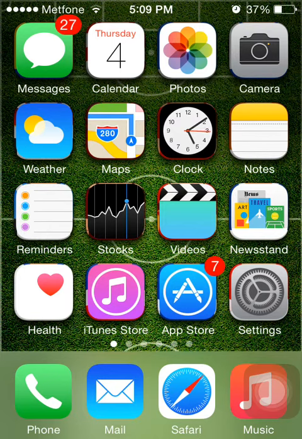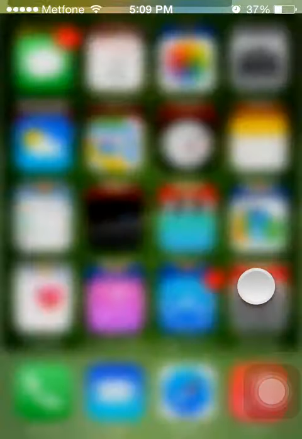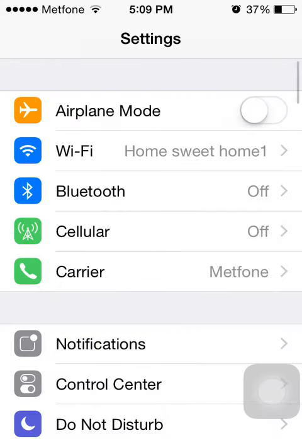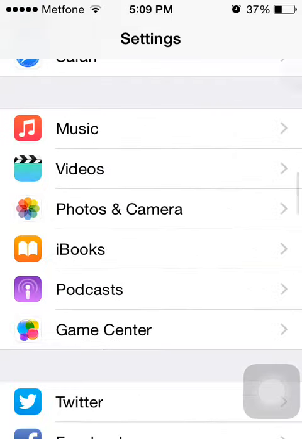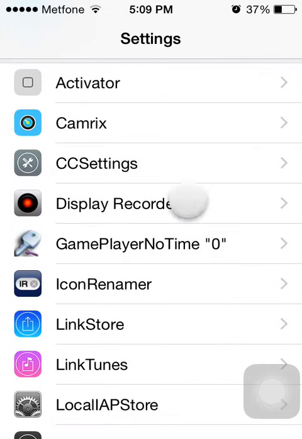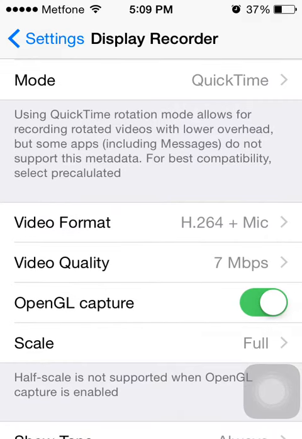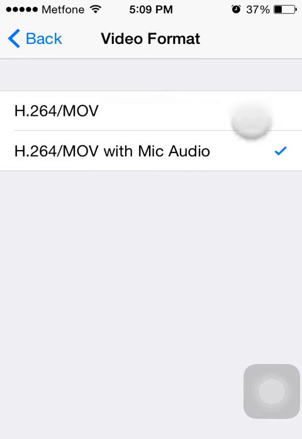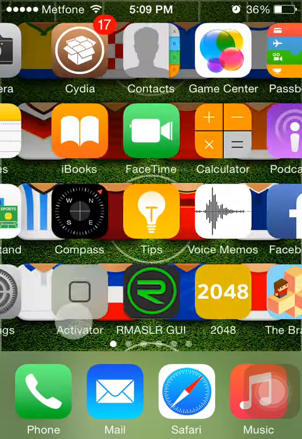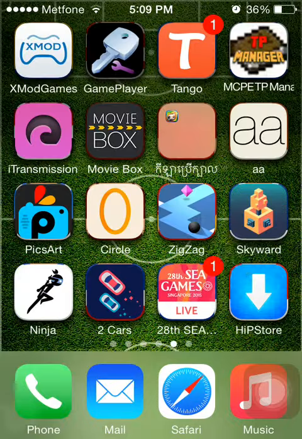And what you need is to go to your Settings and scroll down to find Display Recorder, go into it and scroll down, find video format and click on that. And when you've already downloaded it, just like this, you just click on done, and it's already recording and hearing sound.